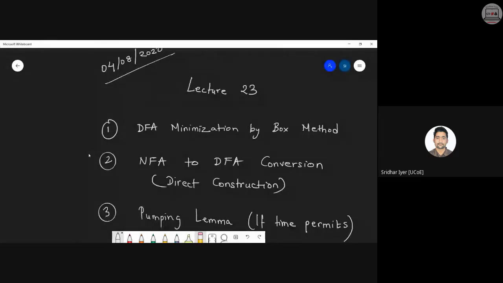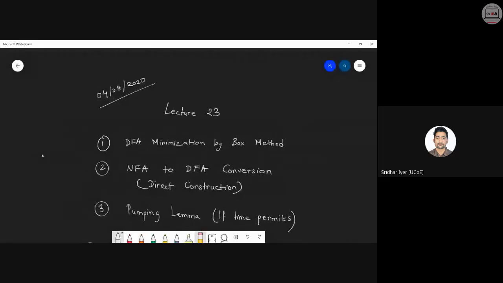Clear with that? Okay, so I hope there is no doubt still left in the previous method. If you're still having any doubts, kindly let me know. I can quickly brush it up and then move on with today's lecture. We still have some time. If you want me to revise it quickly, I can do so, and then we can start with today's proceedings. Or else I can directly jump to what is being shown in front of you.